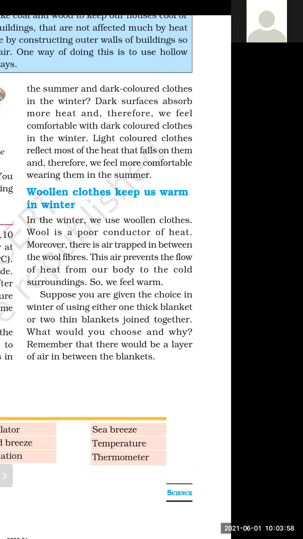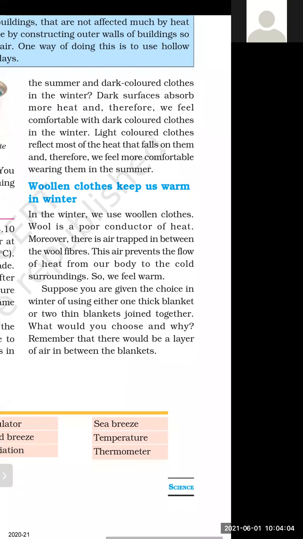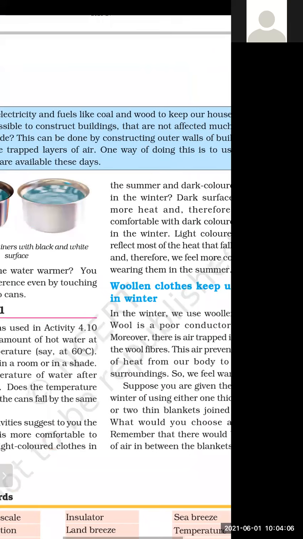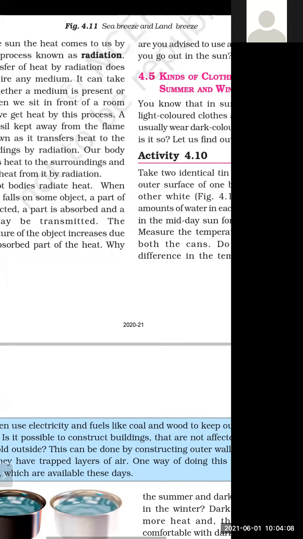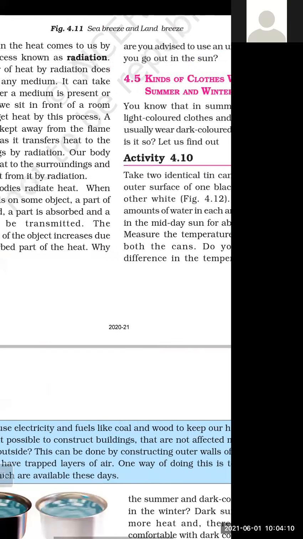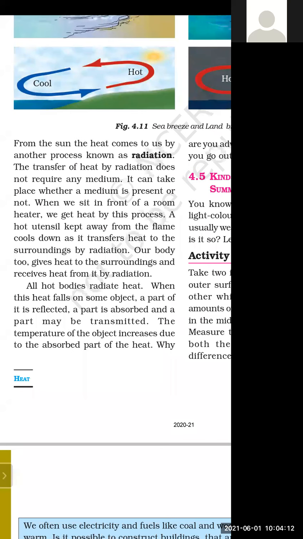So student, I'm going to just recap the topic which we have discussed today. Today we have discussed radiation, and we have performed two activities. The heat is coming from the sun to the earth by the process of radiation. Our body receives heat by the process of radiation.